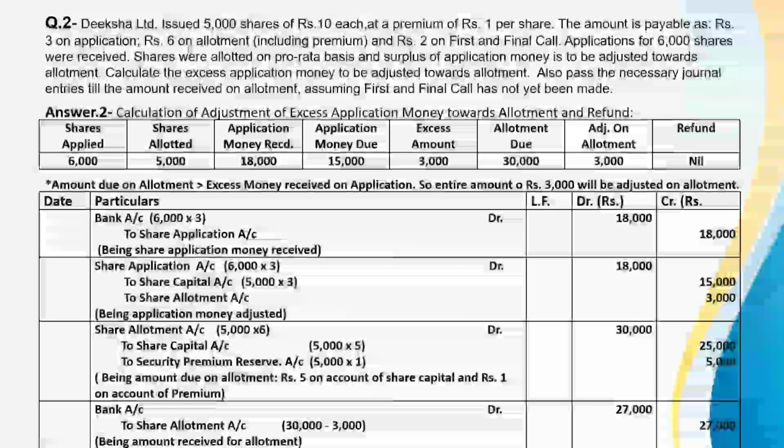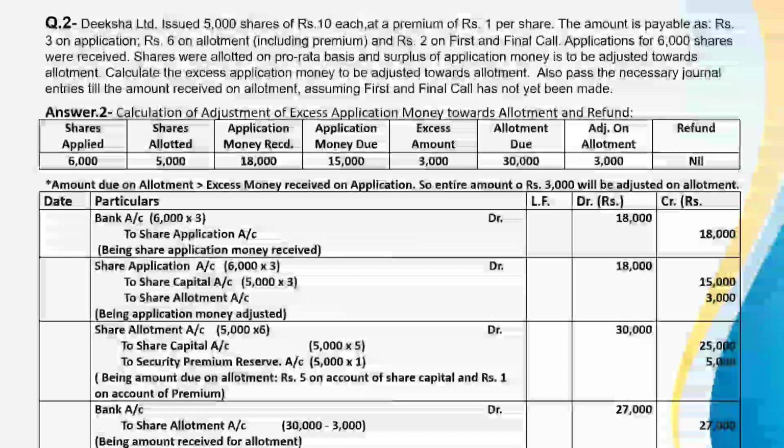So the amount of the share capital will be rupees 5. 5 multiplied by 5,000, this will be 25,000. And to security premium 5,000 into 1, this is 5,000. So entry will be share allotment account debit 30,000 to share capital 25,000 and to security premium reserve 5,000. Being amount due on allotment rupees 5 on account of share capital and rupees 1 on account of premium.